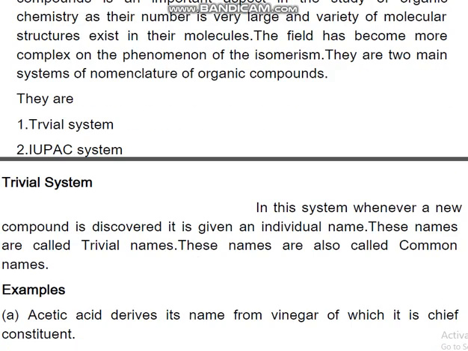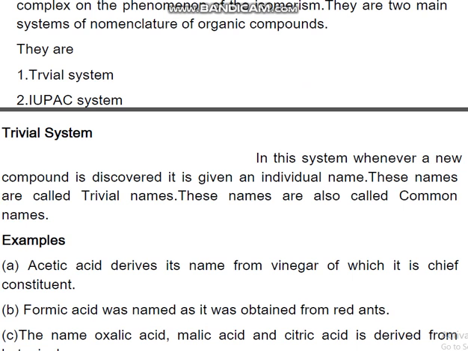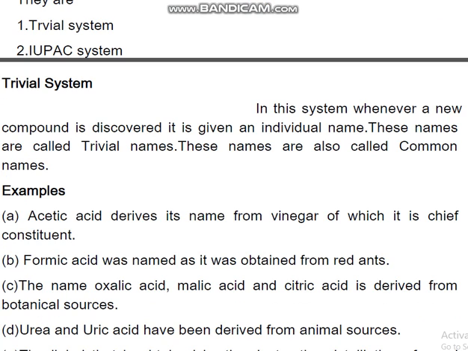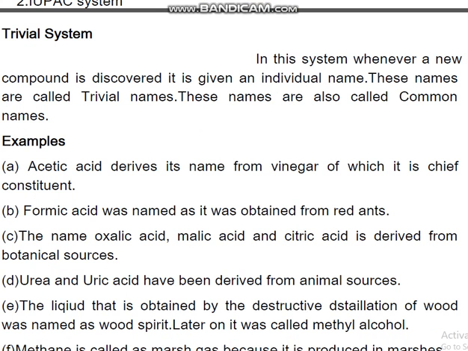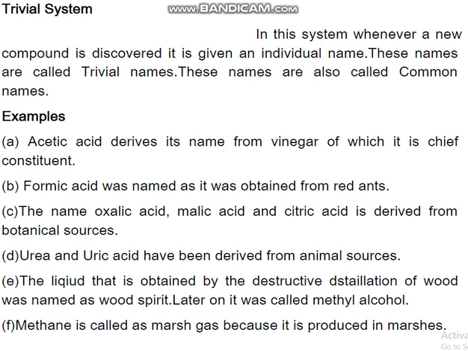The trivial system uses the names which were given originally, known as individual names. The examples are acetic acid, named after vinegar, and formic acid, obtained from red ants. Similarly, oxalic acid, urea, and uric acid are all derived from botanical or animal sources. Methane is called marsh gas because it is produced in marshes, etc.